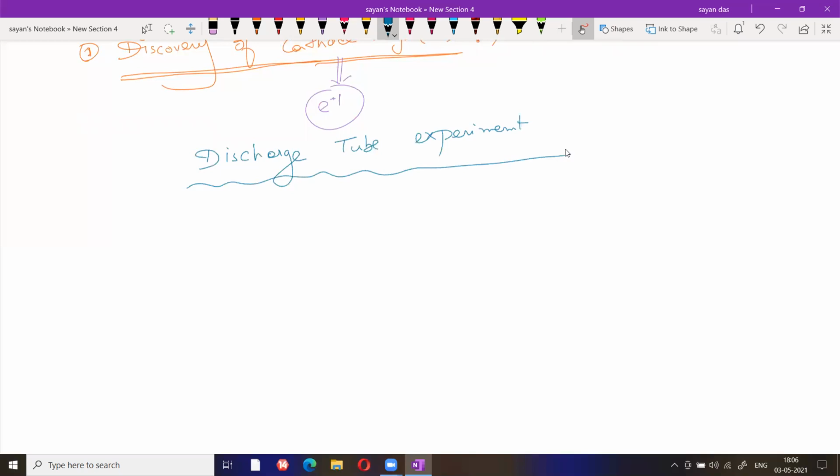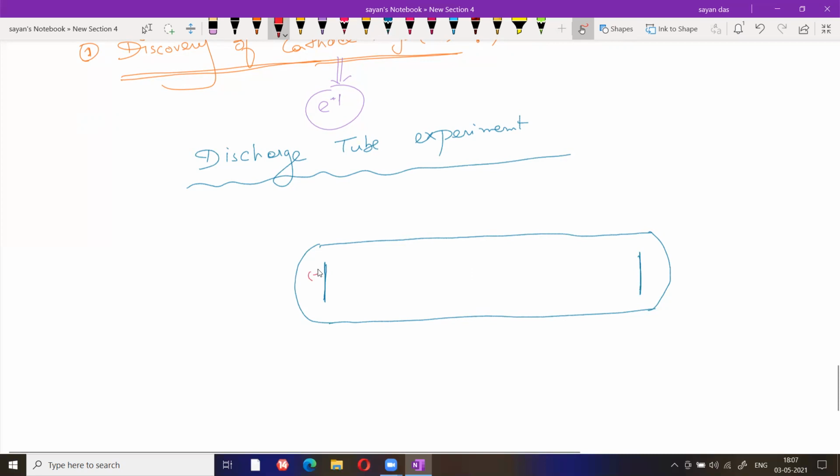Okay, now what is the drawing? What is actually present? Suppose this is a tube. In this tube, two electrodes are present. This one is a cathode, this one is an anode.